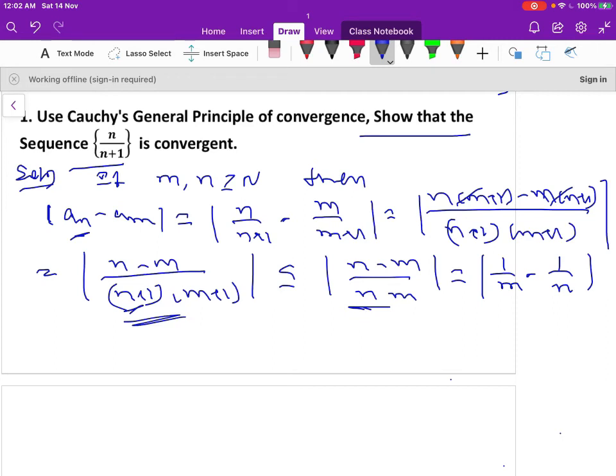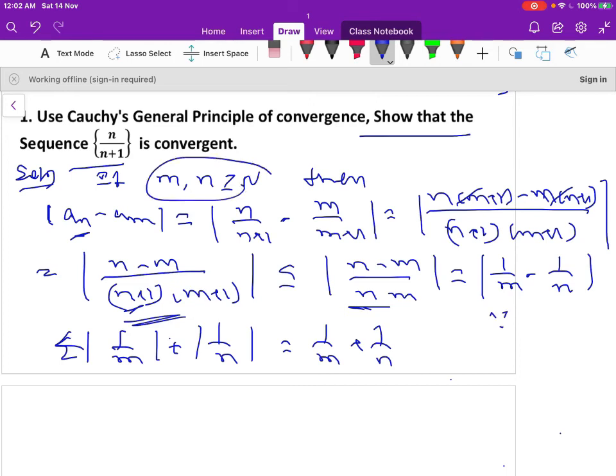Similarly, the second term is minus 1 by n. So again, by using the inequality, this is less than or equal to 1 by m plus 1 by n. Since m and n are positive integers, modulus of m is positive only: 1 by m plus 1 by n.